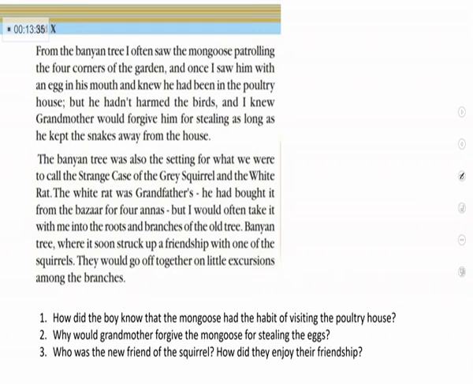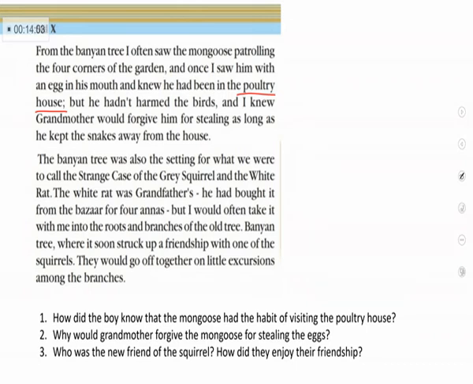Poultry house means a cage where hens live. Got it? Okay. So the boy thought that his grandmother would throw him from their house. But what did the grandmother do? Grandmother would forgive him for stealing as long as he kept the snakes away from the house.